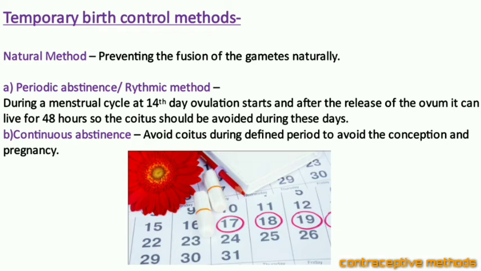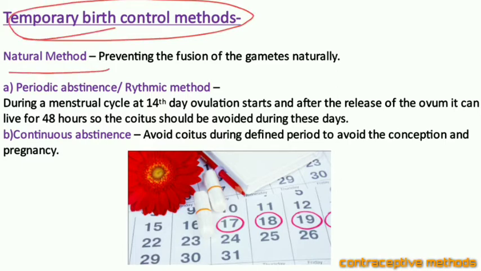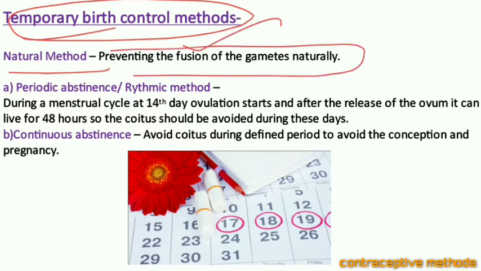Temporary birth control methods. See, the temporary birth control methods are for a short period, and they can be the natural methods which can be utilized for preventing the fusion of gametes naturally. The first method is periodic abstinence or rhythmic method.